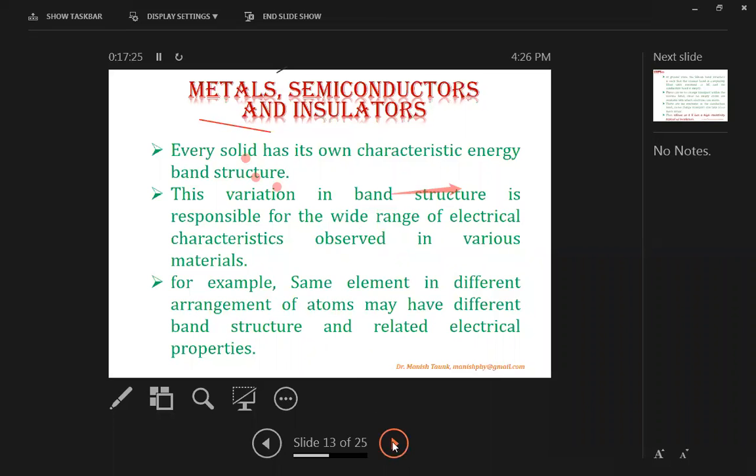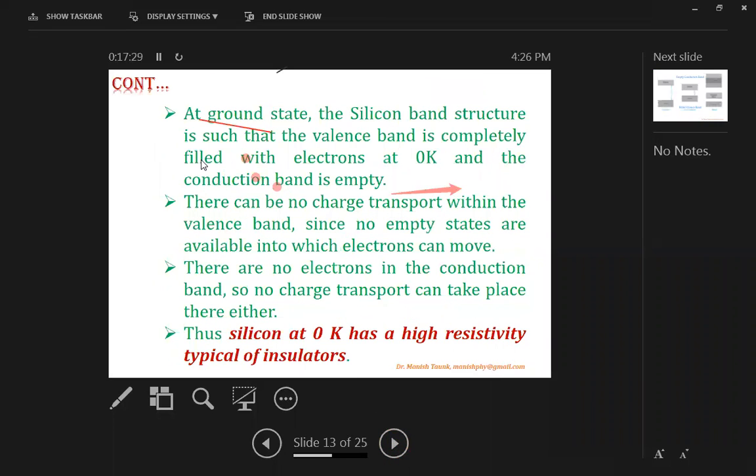So let's understand this with a silicon crystal. At ground state, the silicon band structure is such that the valence band is completely filled with electrons at 0 Kelvin, as we have shown in the previous slide, and the conduction band is completely empty. There can be no charge transport within the valence band because all levels in the valence band are completely filled. There is no empty space available from where electrons can move. That means in the valence band there is no scope of charge movement.